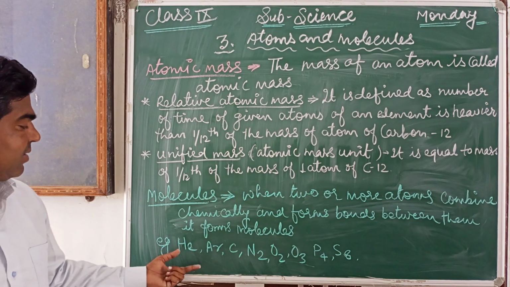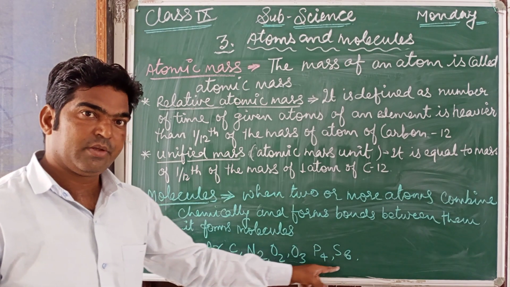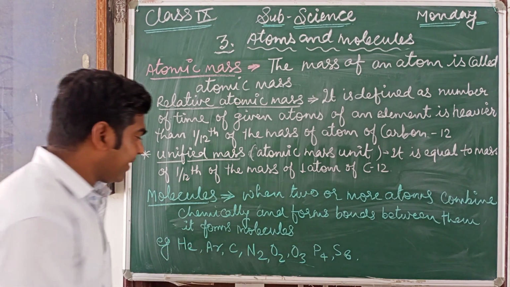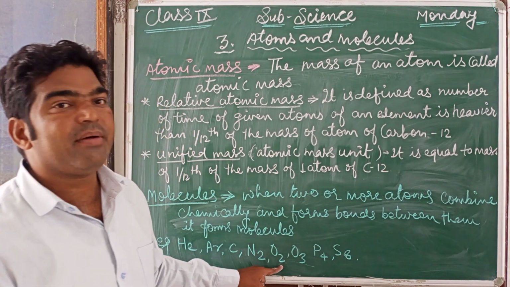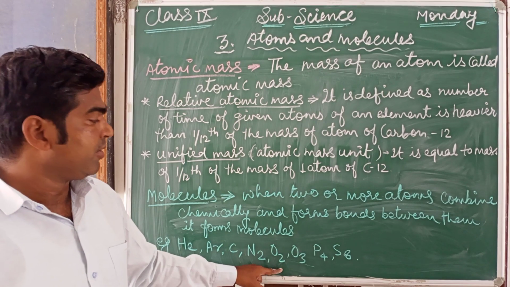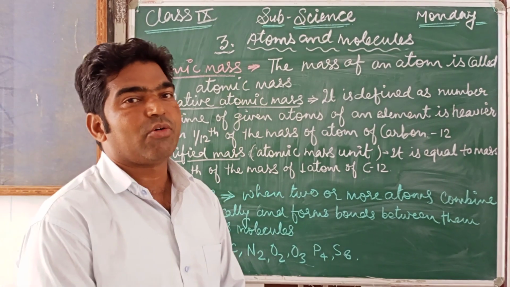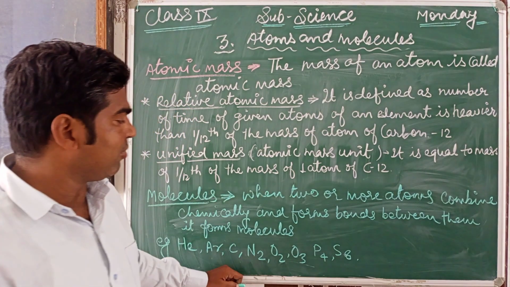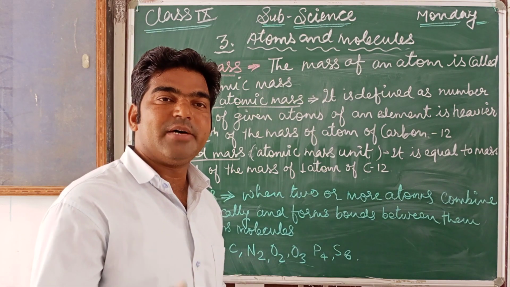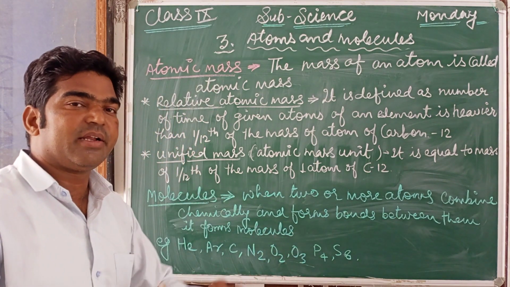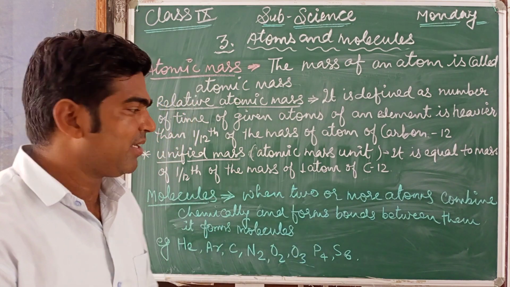So now you can see that there are different numbers of atoms present in a molecule. The number of atoms present in a molecule is called what? Atomicity of that molecule. Means how many atoms combine together to form the molecule.